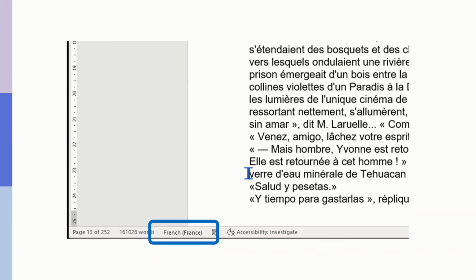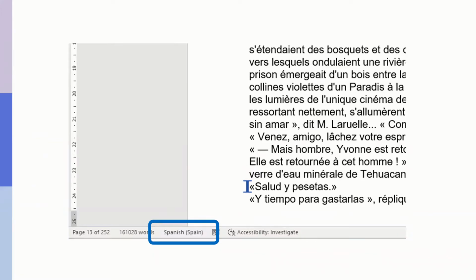This is a screenshot of this document being edited in Word, and we see the currently selected language being shown on the status bar at the bottom there. This is French France, where the cursor is on that text, and as I move to the Spanish text, it switches over to Spanish. And Word to EPUB uses the markup in the Word document, in the XML, in order to introduce that markup in the generated EPUB and indeed in the HTML as well. So if the languages are set incorrectly, then they'll appear incorrectly in Word, in the EPUB that's generated, of course.